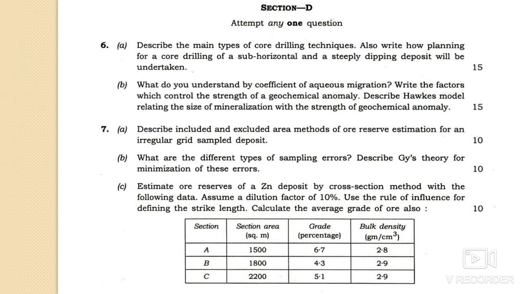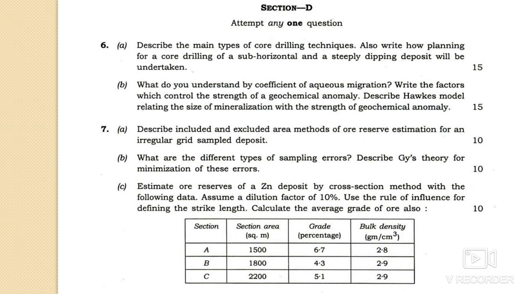And 6b, that is: what do you understand by the coefficient of aqueous migration, and you have to also write about the factors that control the strength of a geochemical anomaly, and describe the Hawkes model relating the size of the mineralization with the strength of the geochemical anomaly. Okay, so that you have discussed in detail.